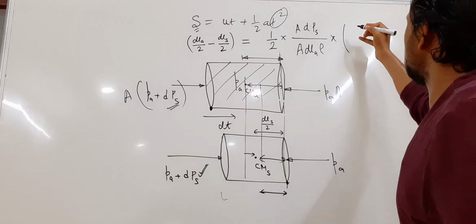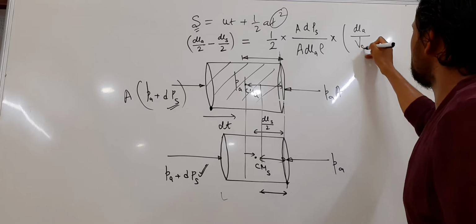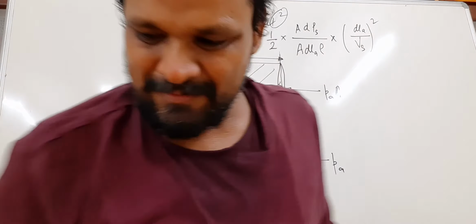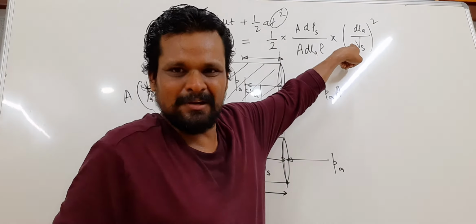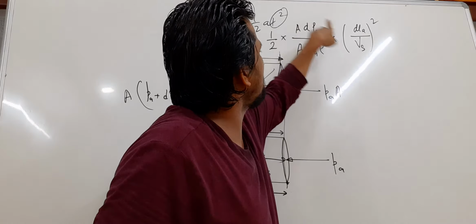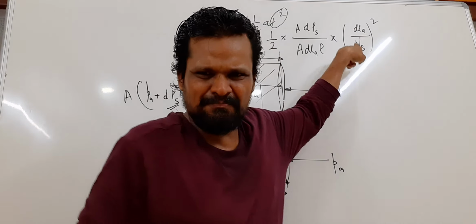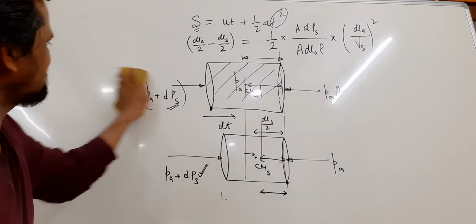could you write here dLA by velocity of sound. Velocity of sound gives time. Because here is dt square, could you write it. Length divided by speed of sound gives time. Okay, so after writing this,